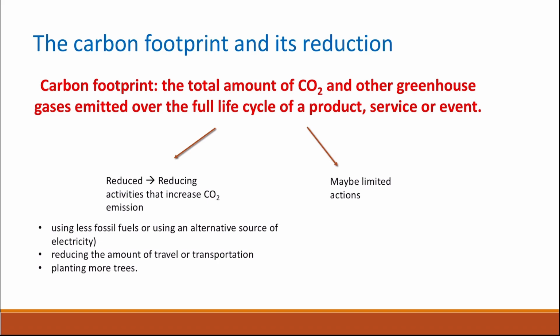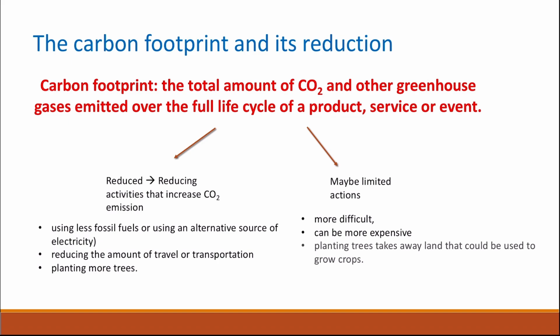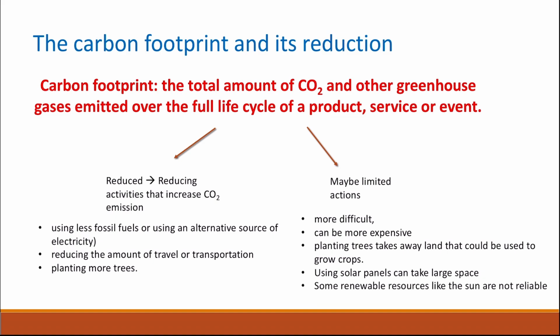However, there might be limited actions that can be taken to reduce greenhouse gas emissions. This is because it might be more difficult to actually take these actions and it could be much more expensive. Planting trees as well will take away land that could be used to grow crops, and using other sources of energy like solar panels can take large spaces. And finally, some renewable resources like the sun may not be reliable.